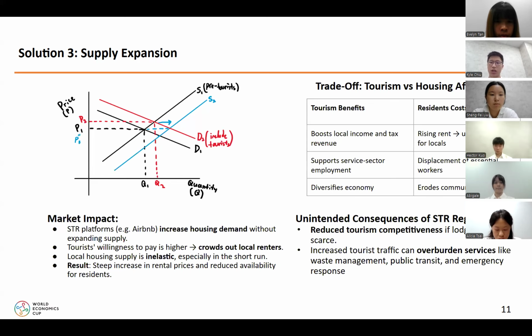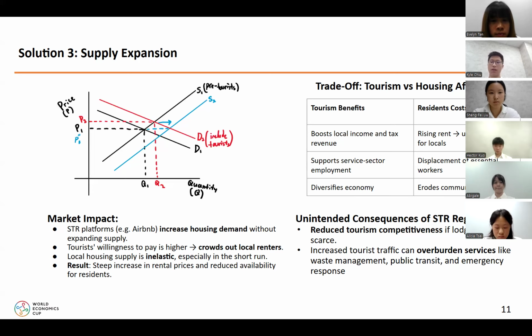Of course, there's a clear trade-off between tourism and housing affordability. Tourism brings big economic benefits: increased tax revenue, stronger local businesses, and more service sector jobs. But residents bear real costs, from rising rent and the displacement of essential workers to the breakdown of long-standing community structures. And while regulating STRs too heavily might sound like a simple fix, it comes with unintended consequences.